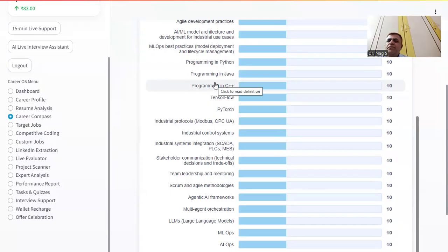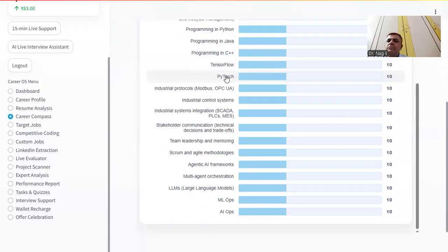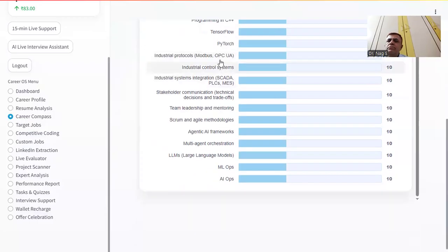Okay, no problem. Then there are certain frameworks like TensorFlow and PyTorch. These are required. Then there are certain industrial protocols which we need to be aware of while getting AI integrated into industrial systems. Then industrial control systems, SCADA systems.